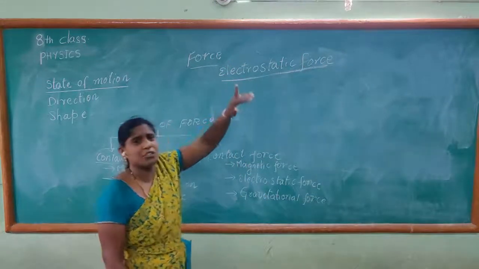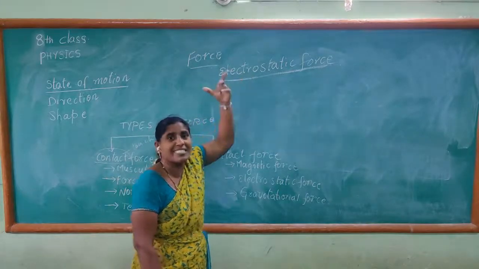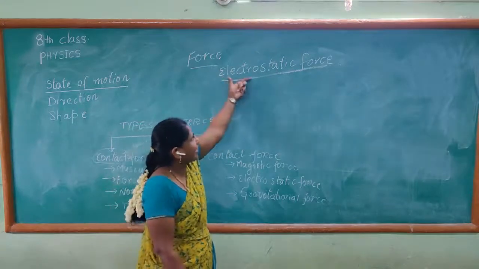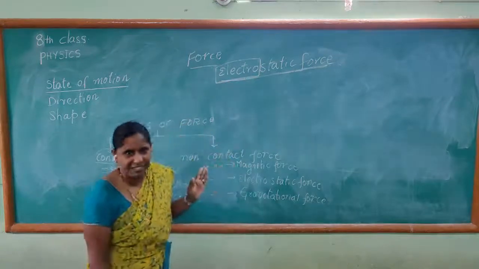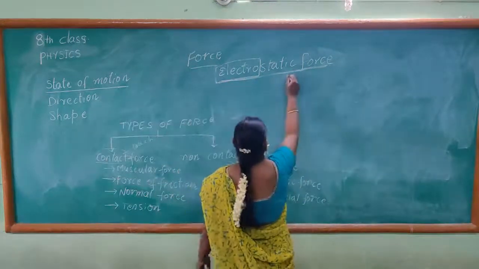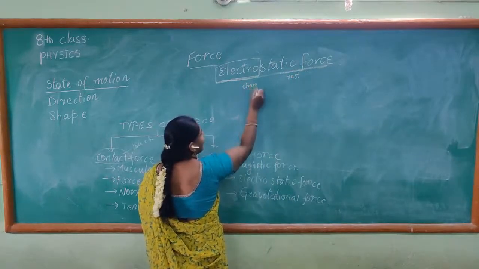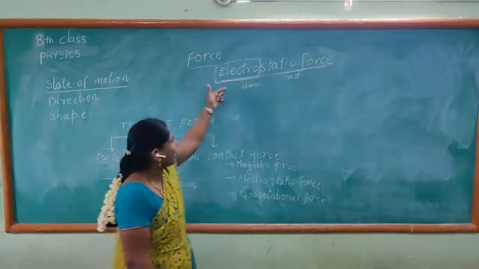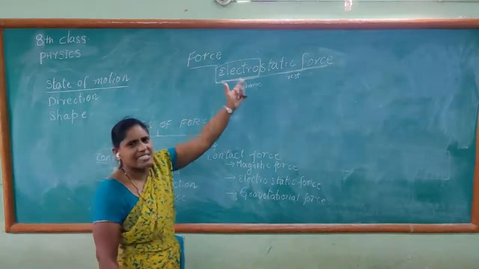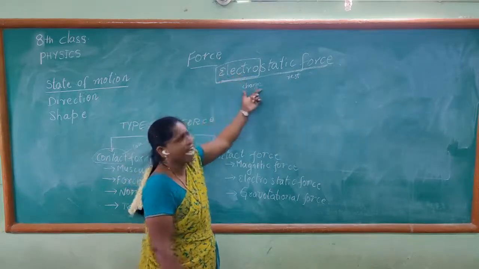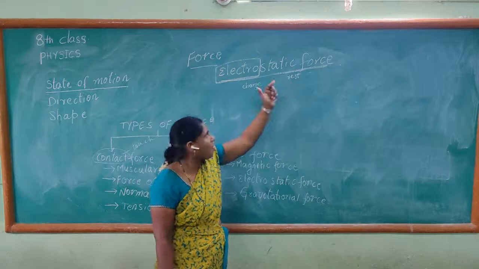What is meant by electrostatic force? In the name itself we have electro. Electro means charge, and static means rest. By electricity we are getting charge. So electrostatic force means electro plus static force. Electro means charge, static means rest, so the bodies are at rest.